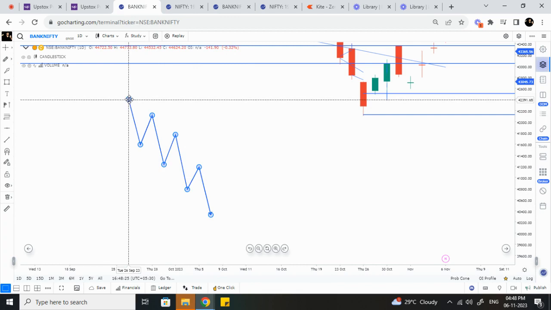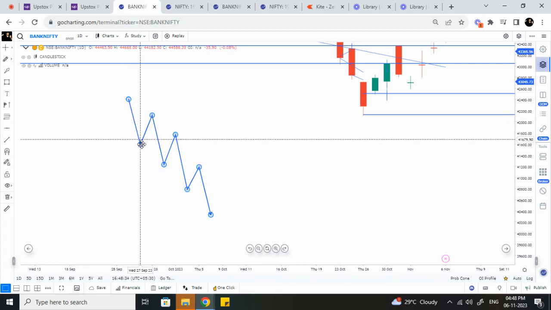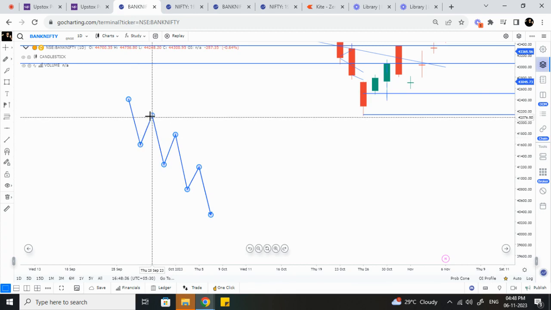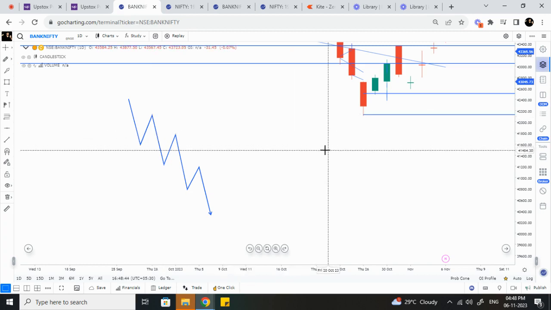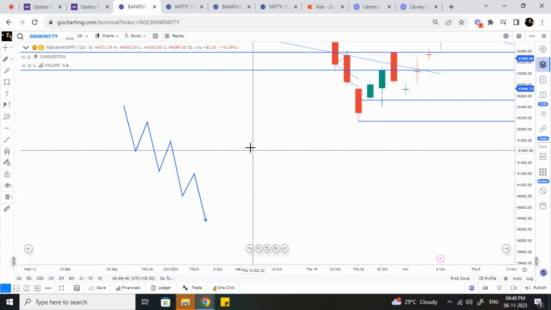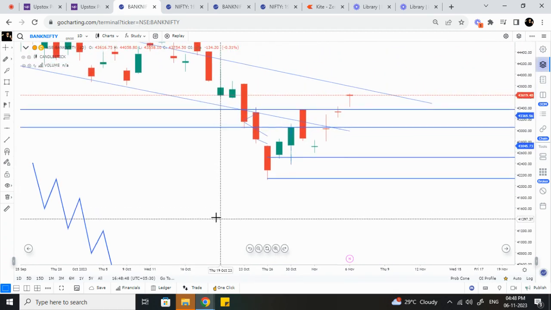Now what I observed in Bank Nifty is that it formed a low and a high. Consider this high and low, and after forming them, it started forming lower lows and lower highs, indicating a down move. But post that, it failed to form a fresh new low at this particular point.